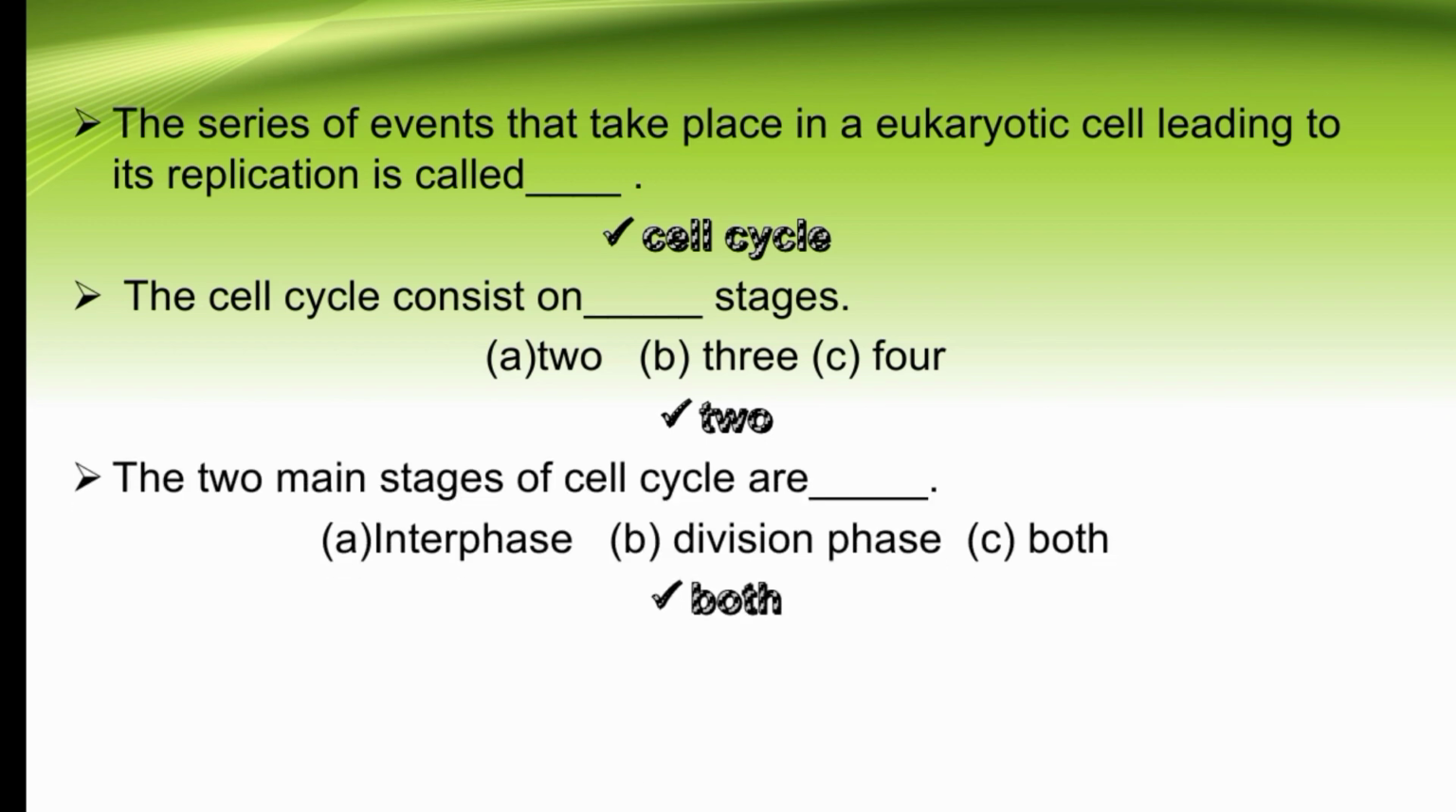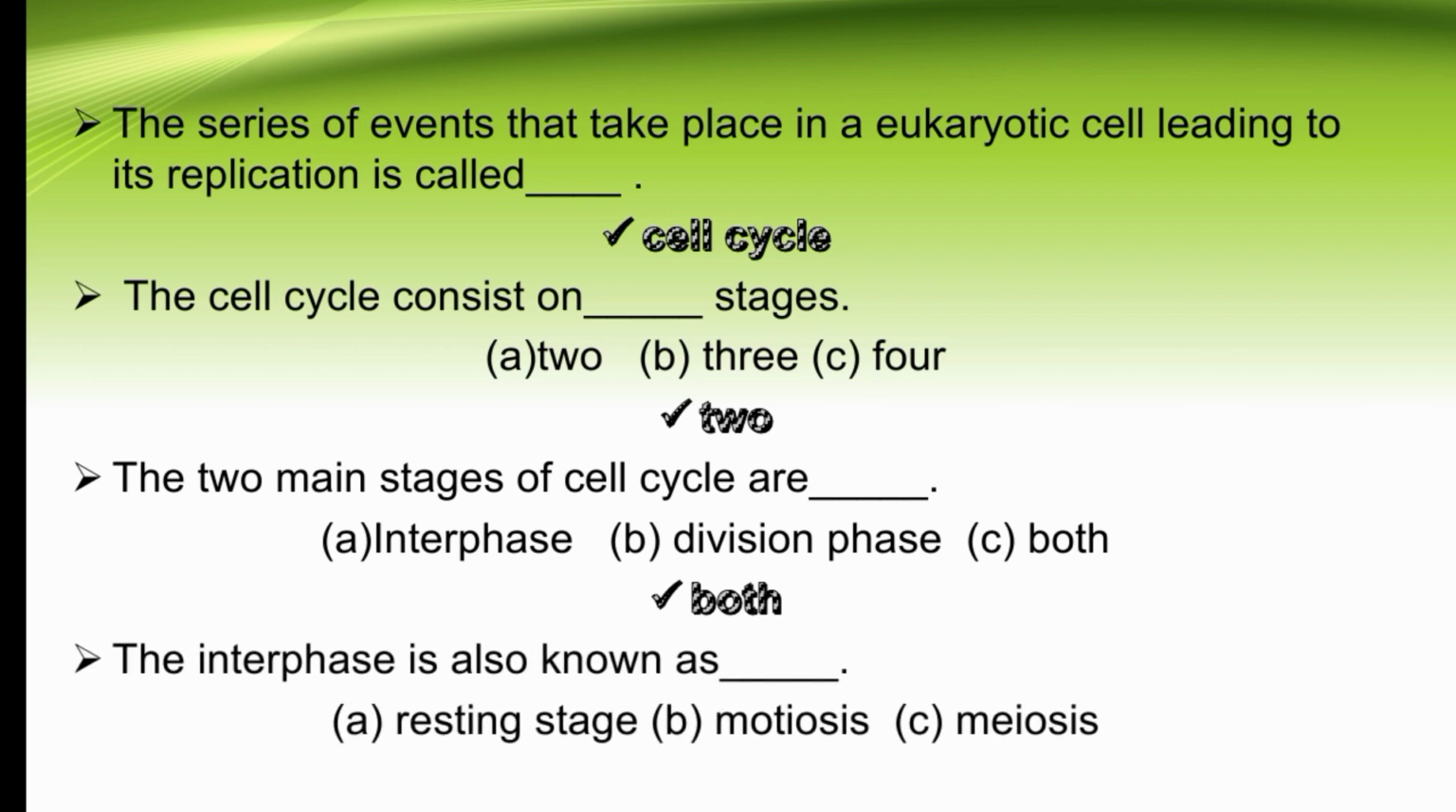The two main stages of the cell cycle are dash. The first one is interphase, the second one is division phase. Both of these are the two main stages of the cell cycle, interphase and division phase. The interphase is also known as dash: resting stage, mitosis, or meiosis. So the interphase is also known as resting phase. The right option is A.